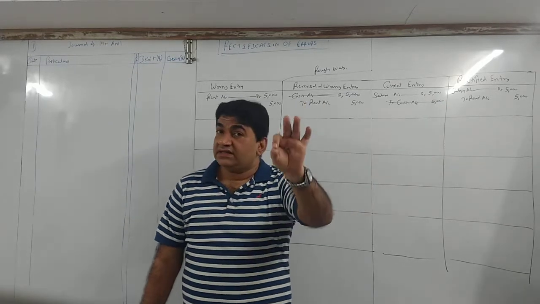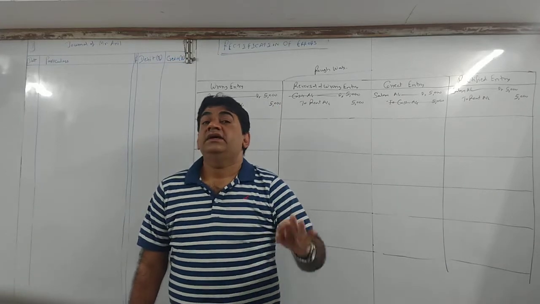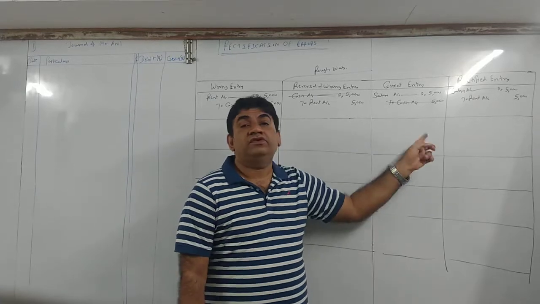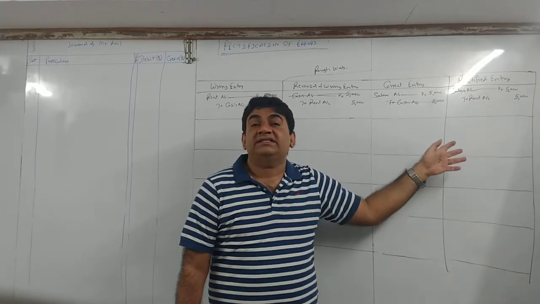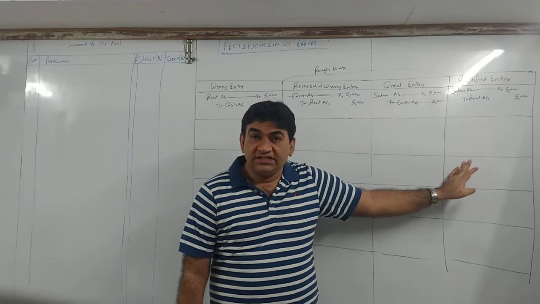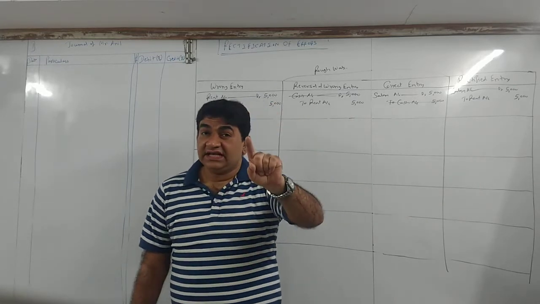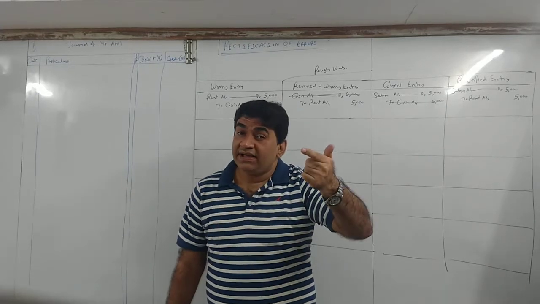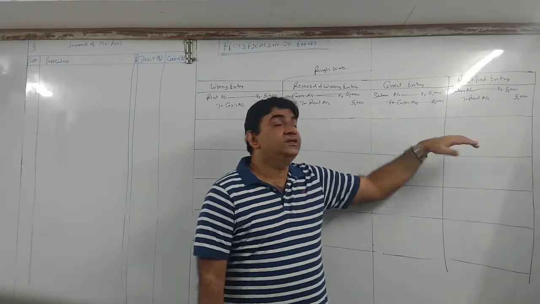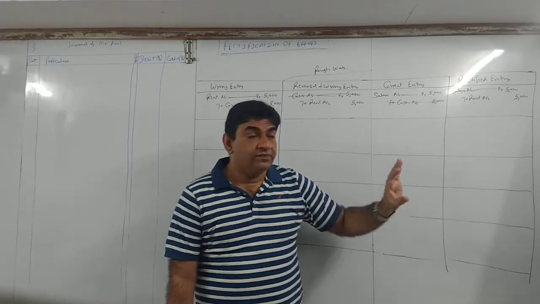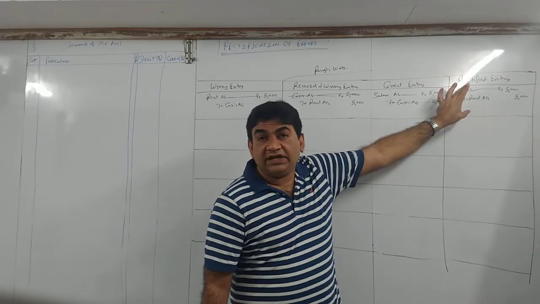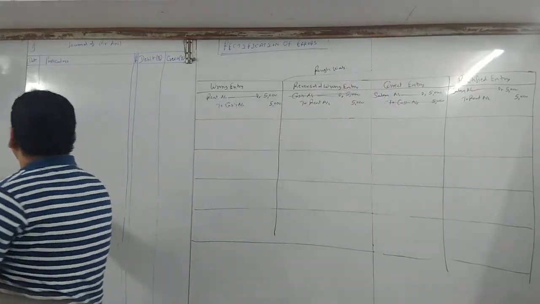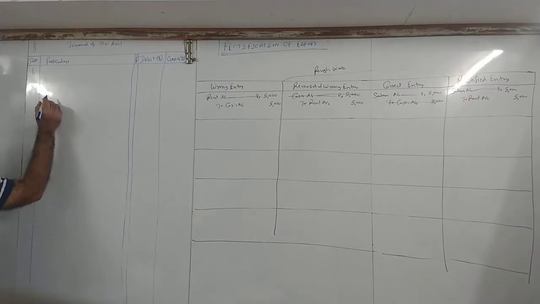Again I repeat. In accounts, after passing a journal entry, if you come to know that you have made a mistake, you cannot cancel the mistake. You have to reverse the entry by passing a rectification entry. Got this? So salary को debit करना चाहिए था, which we did not do. Now it is done. Rent was debited by mistake, so we have credited rent. So mistake rectify हो गया. Now, whatever is the answer you have written in the rectified entry, pick it up from here and post it in the fair journal. So fair journal में आएगा